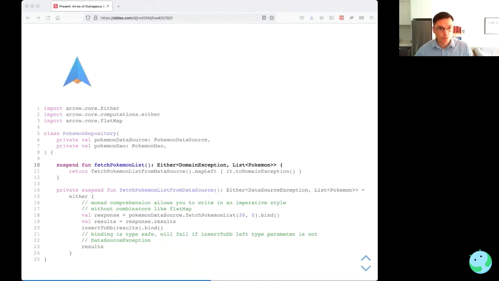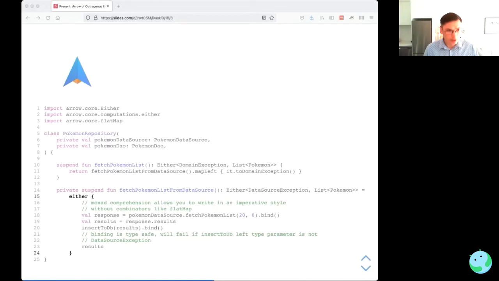We can write a high-level function, fetch Pokemon list, and that's going to delegate through to a private function and then map any exceptions that we get into domain exceptions from that. This private function has a return type of either data source exception or list of Pokemon. And we're going to use this either monad comprehension here.